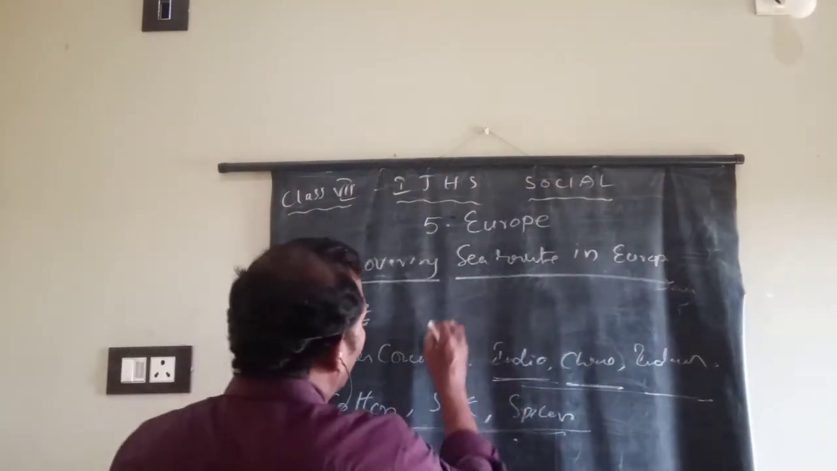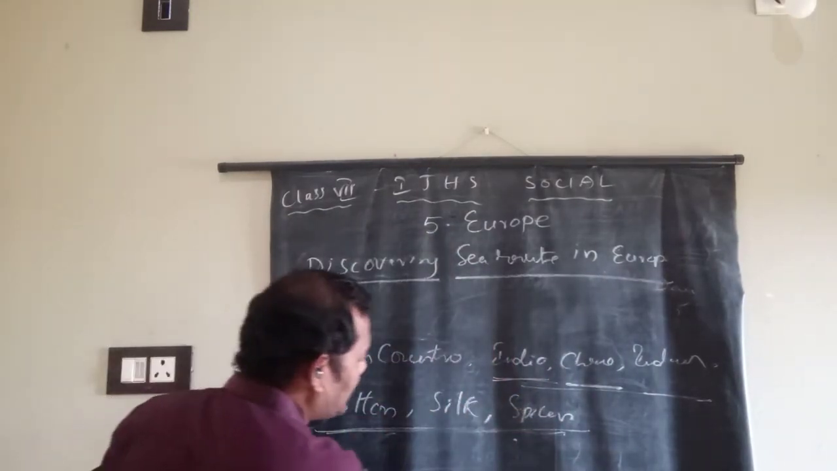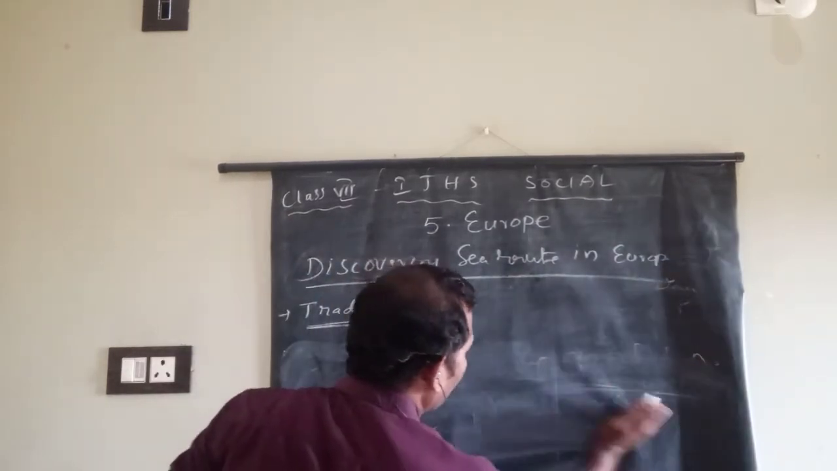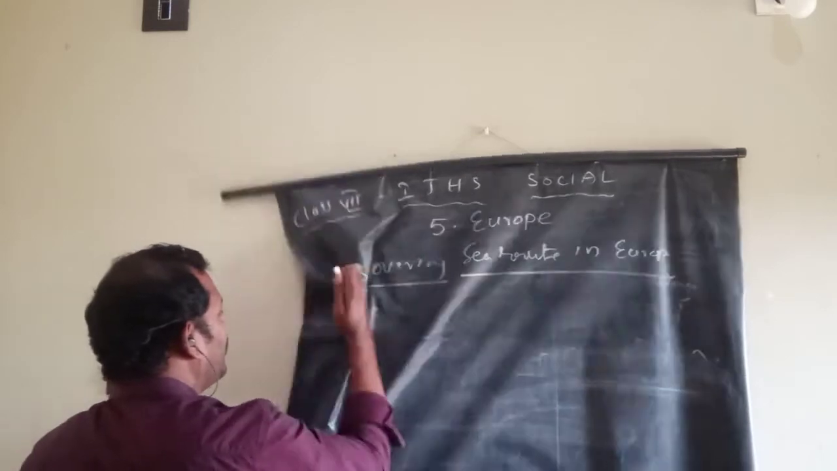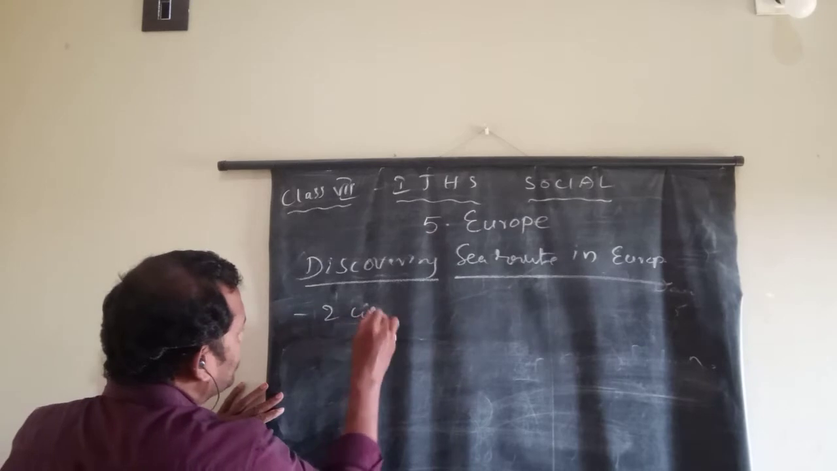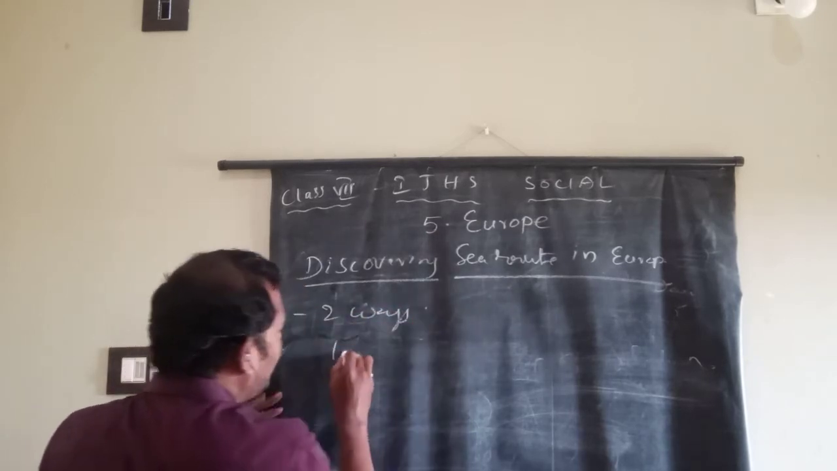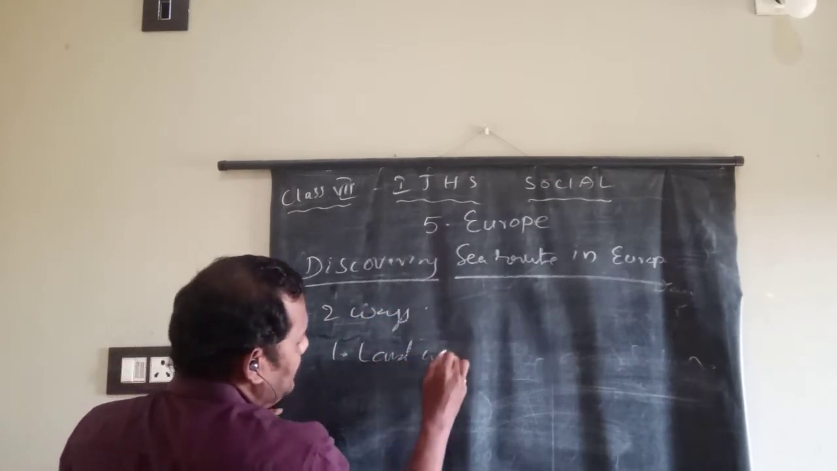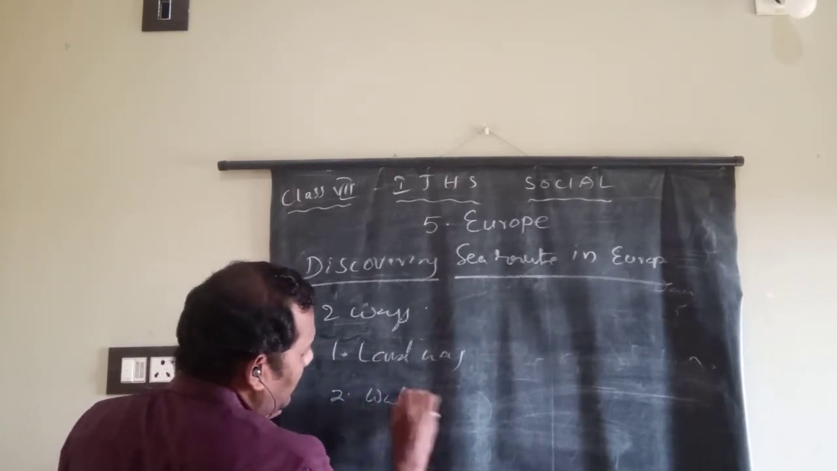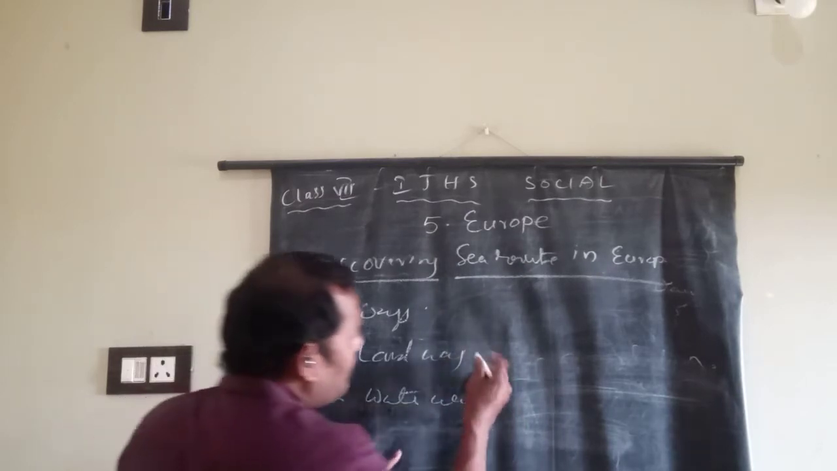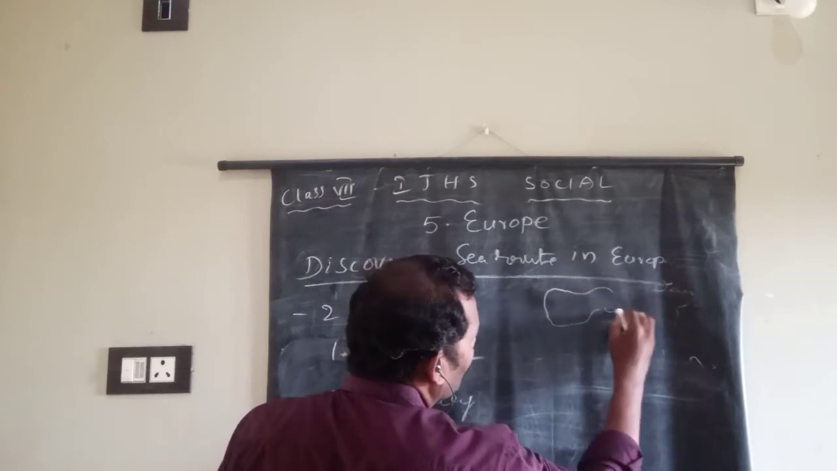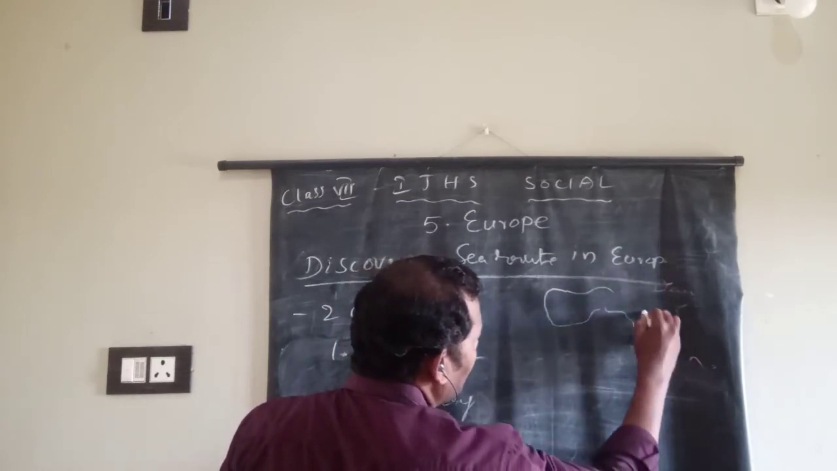What is the first way? What is the question here? How did the European people reach India, China and Indonesia? How did they reach? How many ways do they have? Two ways. The first one is the land way. The second one is the waterway. Land way means how they reached. This is Europe.